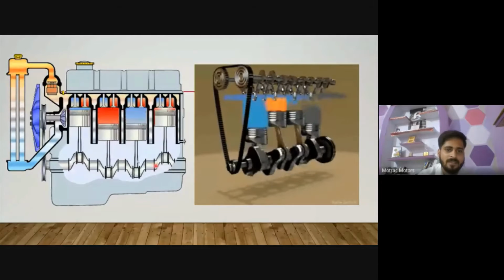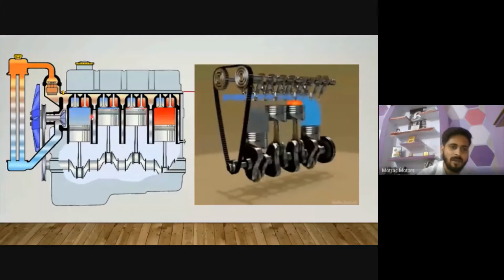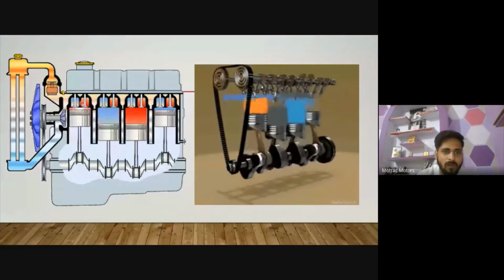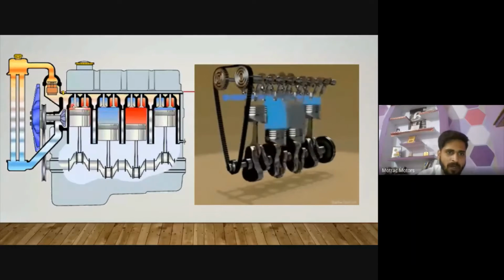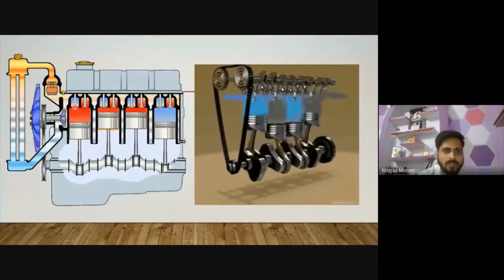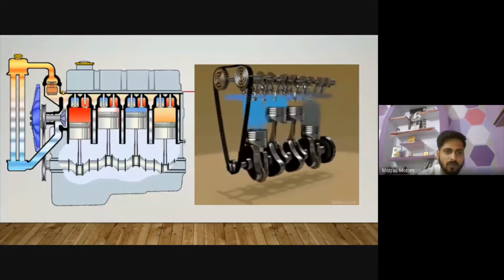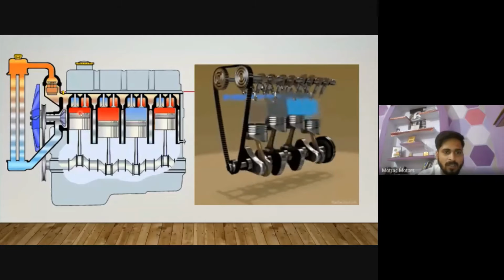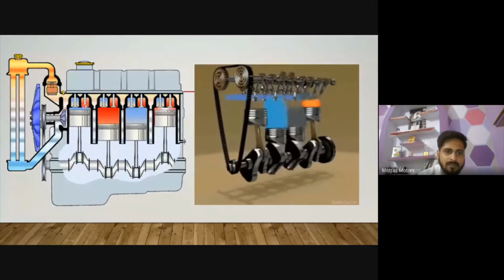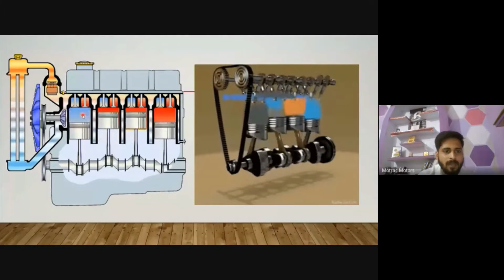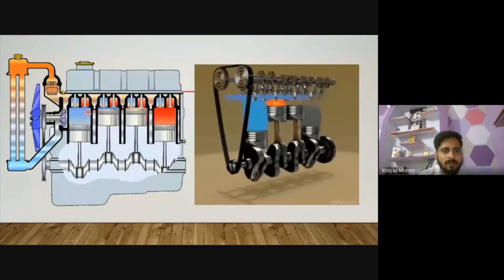Okay, here is the second picture you are seeing, where you are clearly seeing the valves, inlet valve and outlet valve. The green-yellow part is representing the inlet valve because it's the cooler side, and the red part is showing the exhaust part. Okay, because exhaust gases or burnt gases are removed from that part. Okay, and inside, four processes happen: suction, compression, power, and exhaust.